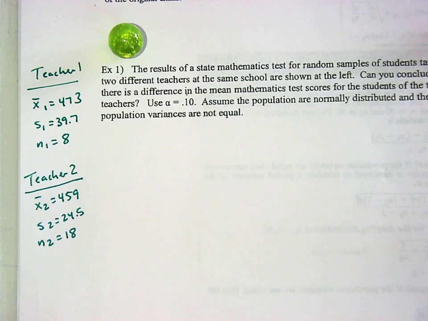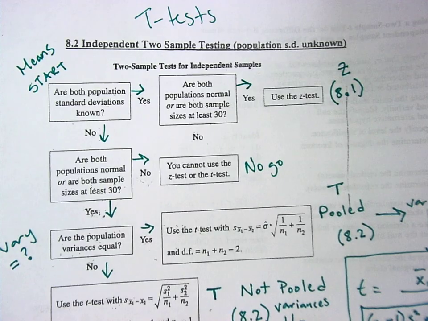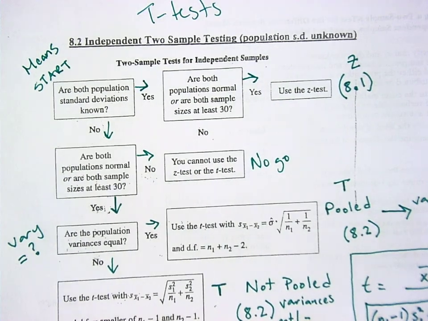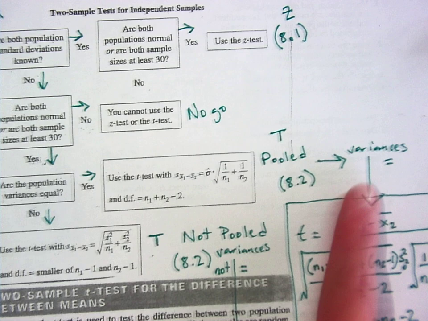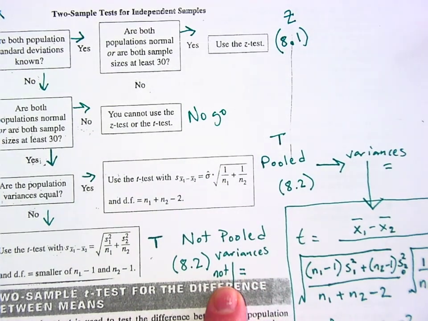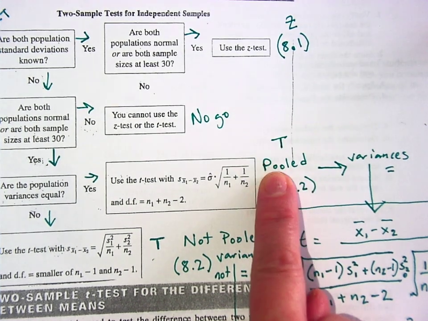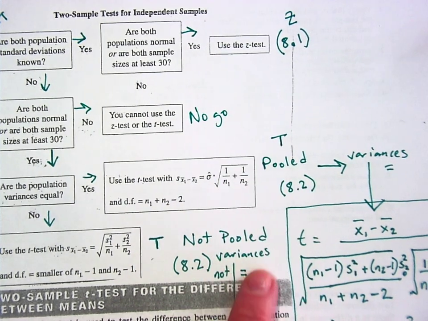So that's how I would begin this if I was doing this. I would think about this chart, and I would think, okay, we're not doing Z, we're doing a T. Is the population standard deviation known? Now the 2 different formulas, the only difference between the 2 is: are the variances equal or are the variances not equal? Remember, variances equal is pooled, that's just a language thing, and variances not equal is not pooled.